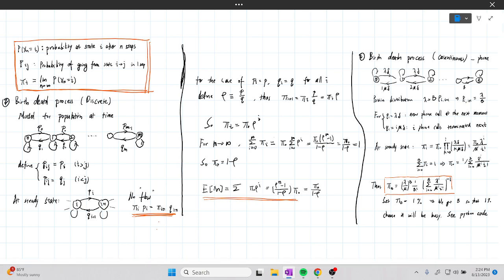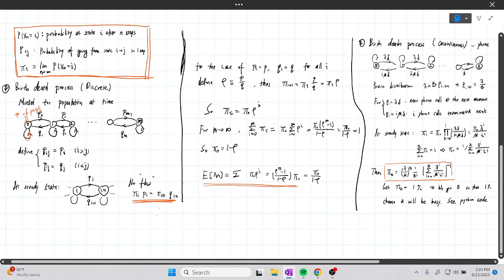The number represents the number of people, and their probability P naught of giving birth and Q1 of dying at population 1, and the unknown probability of staying at the same state.